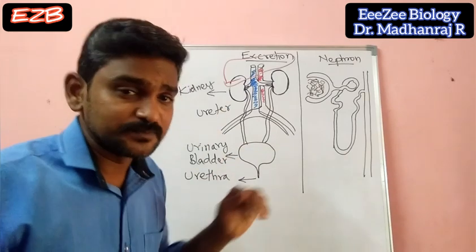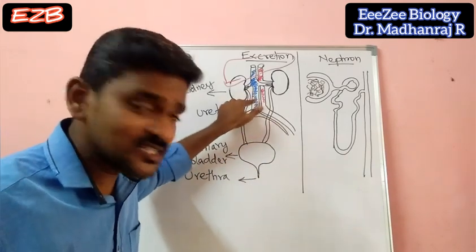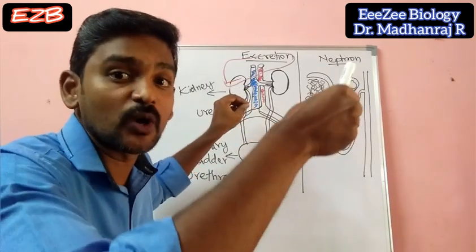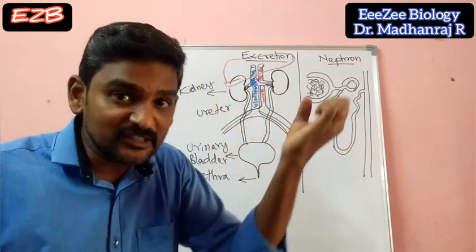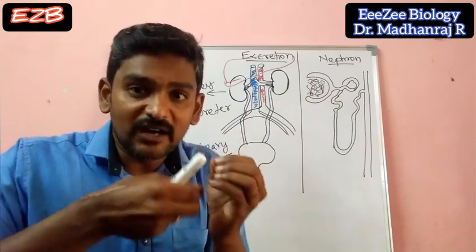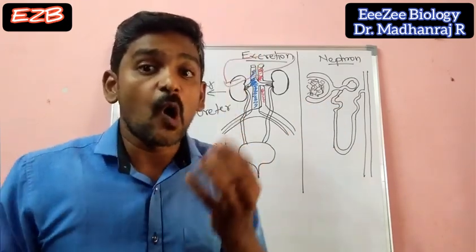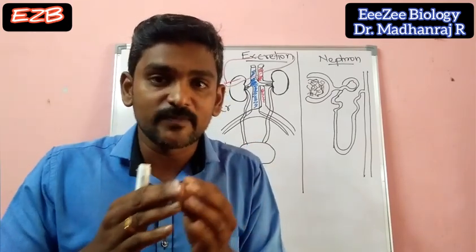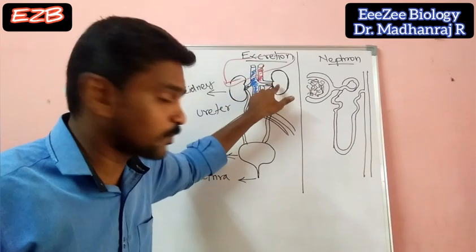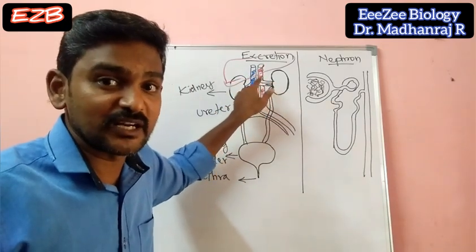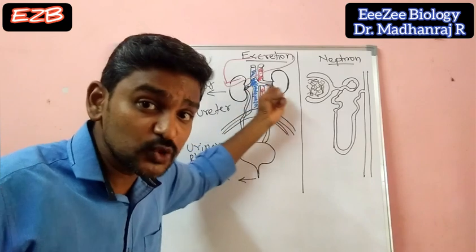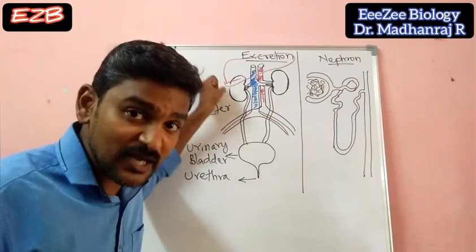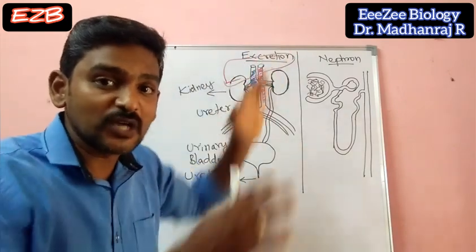Later, this vein is called the renal vein. The vein which is leaving from the kidney is called the renal vein. That will get the blood from the kidney and it will be transported to the heart through the vena cava. So the vena cava will be connected to the heart. This is oxygenated blood and this is deoxygenated blood. So the artery carries the blood towards the kidney, and the vein takes the blood from the kidney to the heart. That is what is happening here.